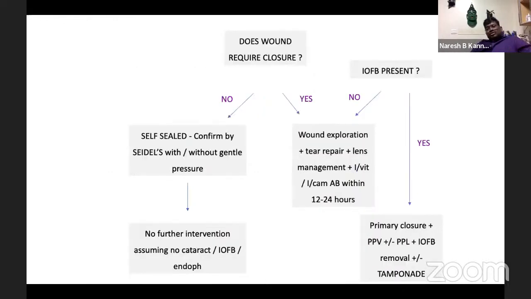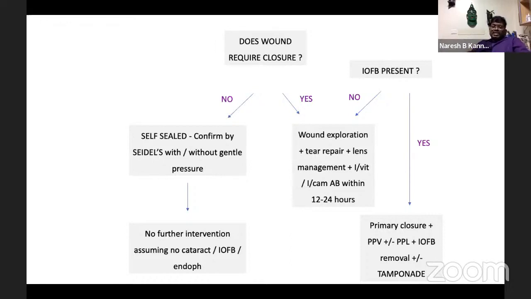Does the wound require closure whenever it comes with an open globe? If no, it may not need closure, because it may be self-sealed, which can be confirmed by the Seidel test, and no further intervention is required, assuming no cataract, no foreign body, and no endophthalmitis is there in that case.